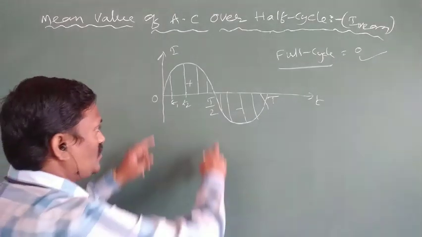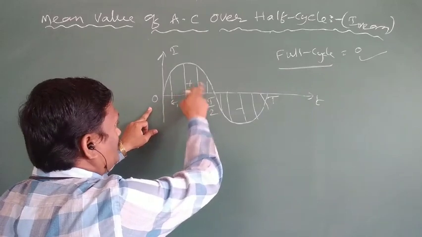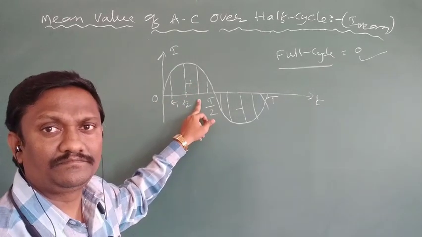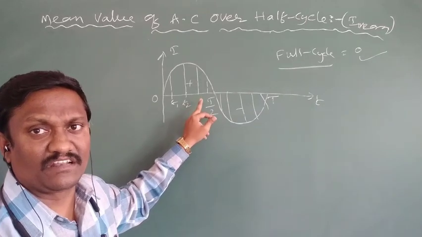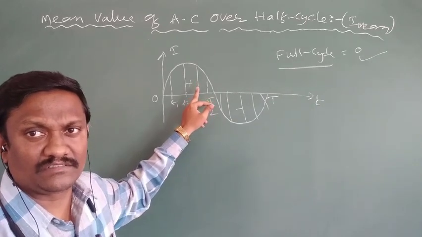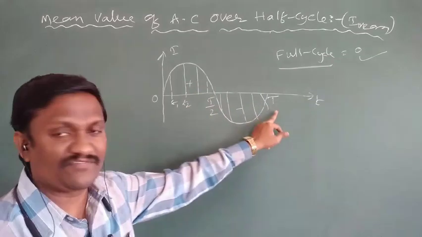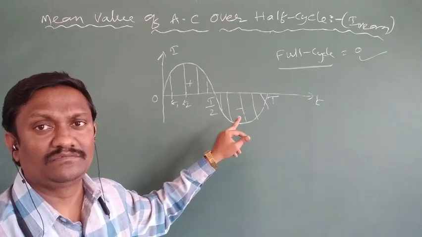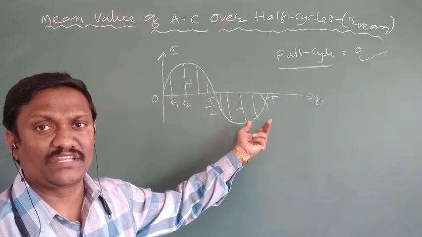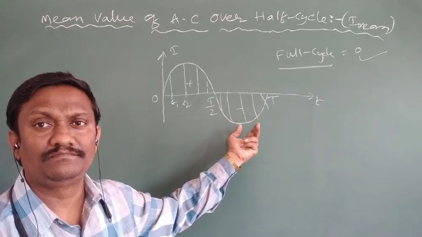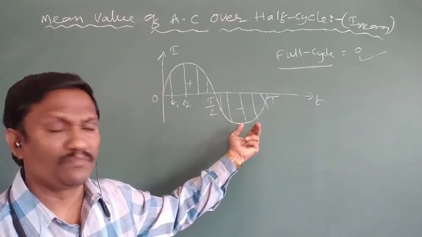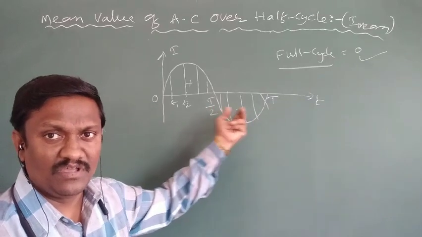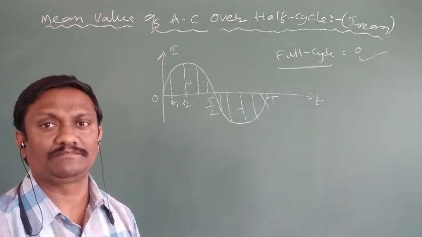For example, in the positive half cycle, all currents are positive. The mean of positive values is always positive. So in case of a half cycle, the mean value of current never becomes 0. Similarly, in the negative half cycle, all instantaneous currents are negative. The mean value of AC in a negative half cycle is also negative. So the mean value of AC in a half cycle never becomes 0, either in the positive half cycle or the negative half cycle.